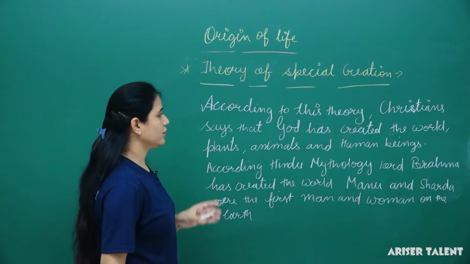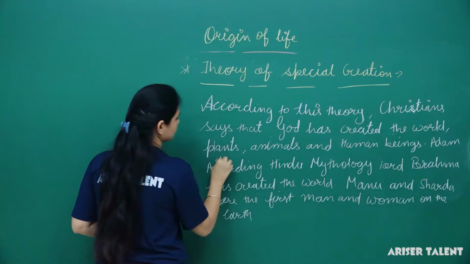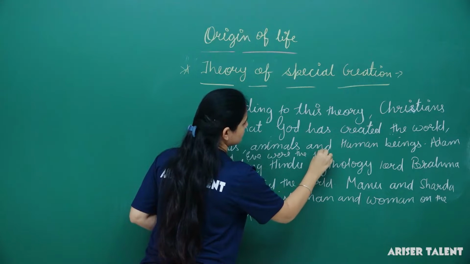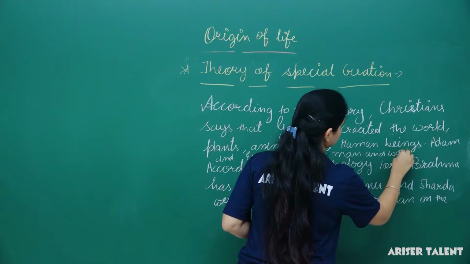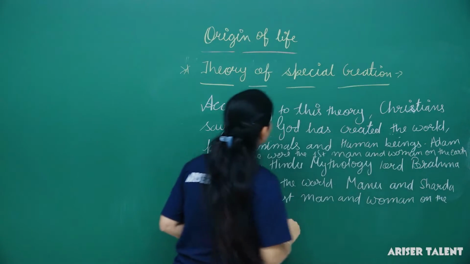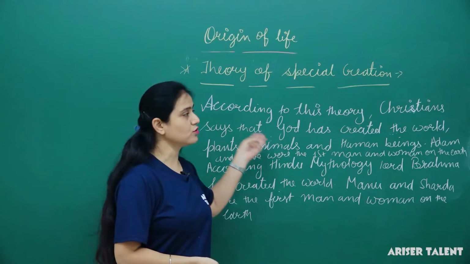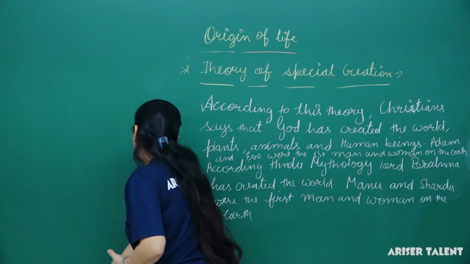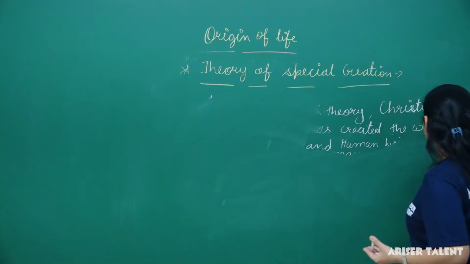And according to Christians, Adam and Eve were the first man and woman on the earth. So this is special creation. Why is it special? Because God has created them. This is the reason this theory is known as special creation. After that, another theory is the theory of spontaneous creation or spontaneous generation.